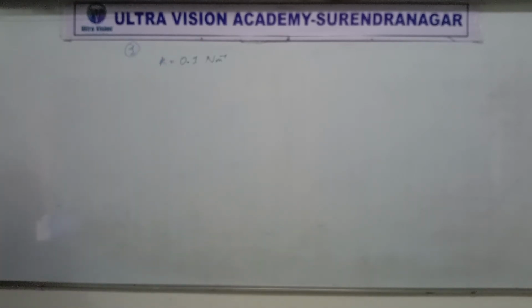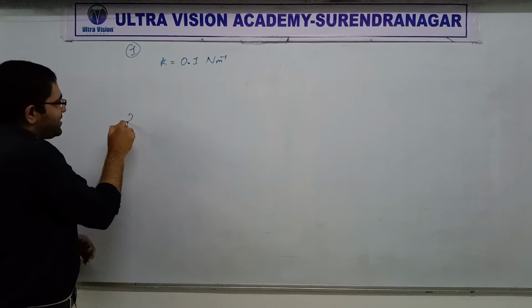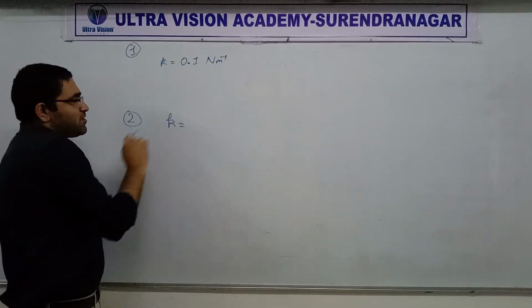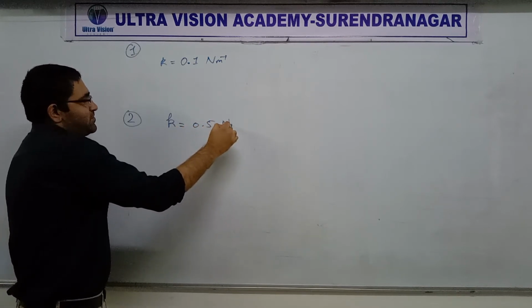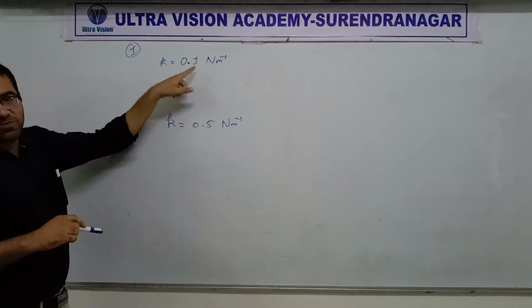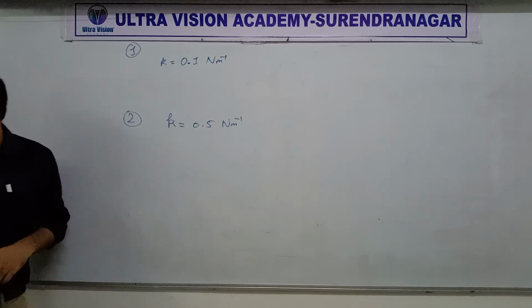So whatever the elongation, there will be some force accordingly. Then the second time, we will increase the spring constant. Let's say we will make it 0.5 Newton per meter. First time 0.1, second time 0.5. Everyone, that's clear?